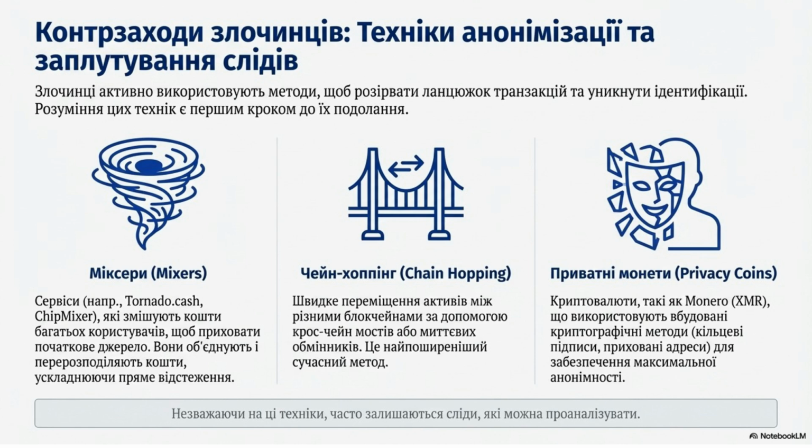Criminals use various techniques to anonymize transactions and complicate tracing. These include mixers, chain hopping, and privacy coins. Understanding these techniques is the first step in overcoming them.